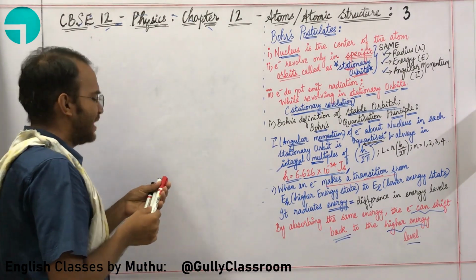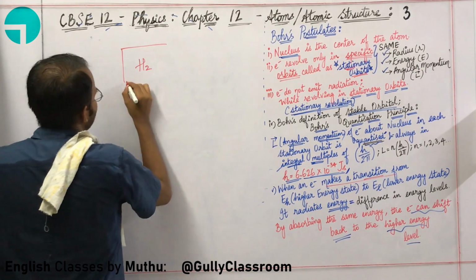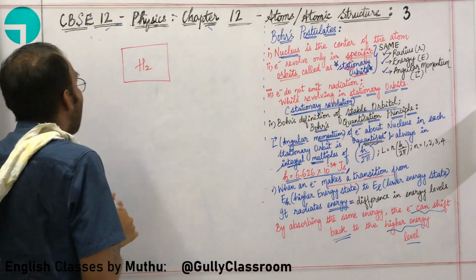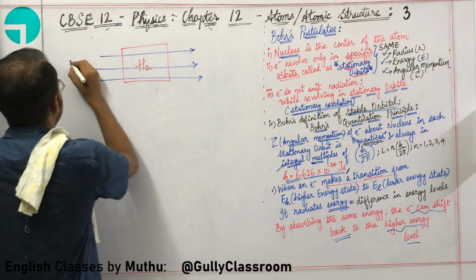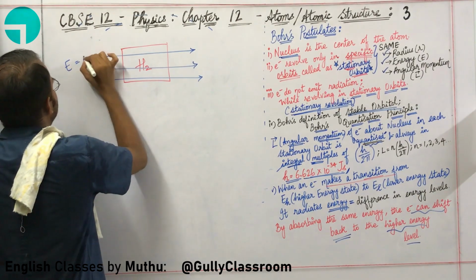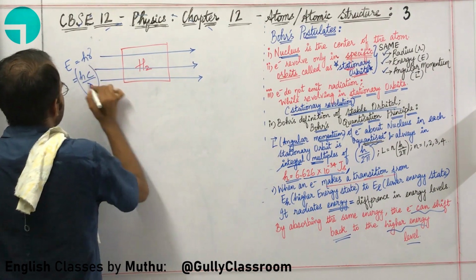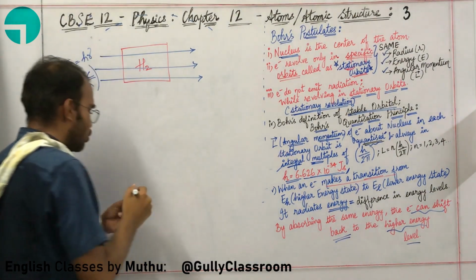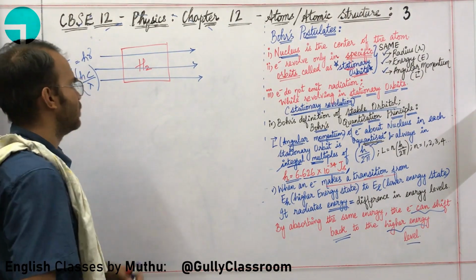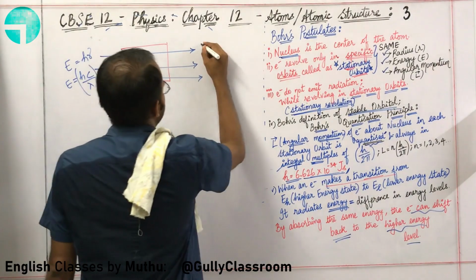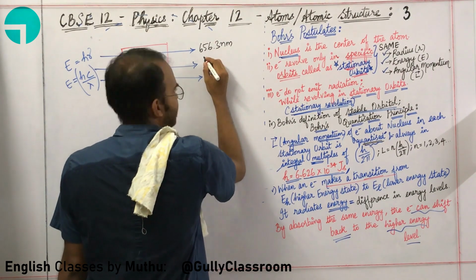In this particular time, they were doing a lot of experiments. What kind of experiments? They were taking hydrogen gas like this, and they were simply sending light. What is the energy of light? E is equal to h nu, or E is equal to hc divided by lambda. Okay, what they are noticing is hydrogen is absorbing certain frequencies. What frequencies is hydrogen absorbing, sir? 6.3 nanometers. What is the next thing it is absorbing?